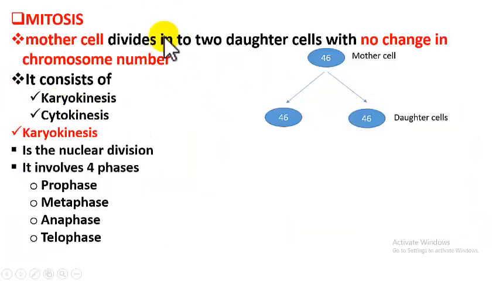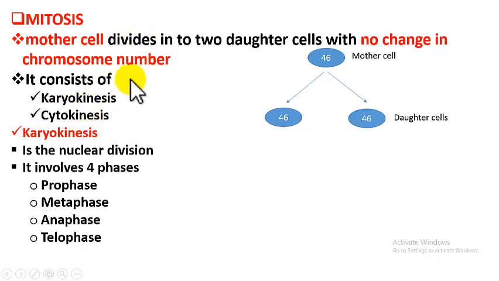So this is mitosis. So what is mitosis? I said mother cell divides into 2 daughter cells with no change in chromosome number. So you see here, this is the mother cell. It is dividing into 2 daughter cells and giving the same number of chromosomes. It has 46 and the daughters also have 46 chromosomes. This is what is mitosis. And mitosis has 2 phases, I told.